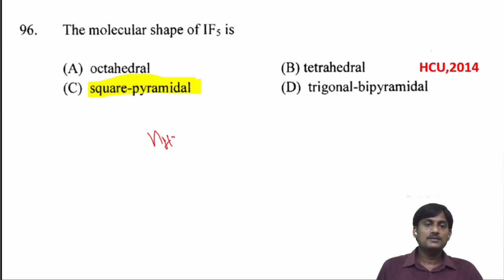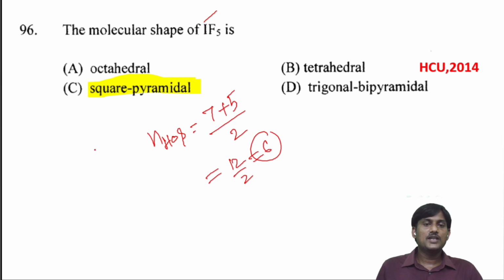The molecular shape of IF5, what is the hybridization? The number of hybridized orbitals will be equal to the valency on the central atom. Iodine is the central atom. The central atom valence is 7 plus the number of monovalent atoms, 5, by 2. It will be equal to 12 by 2, so 6. 6 hybridized orbitals are there.